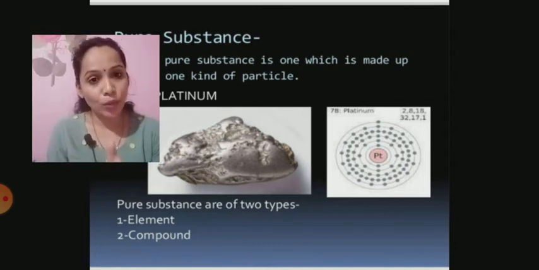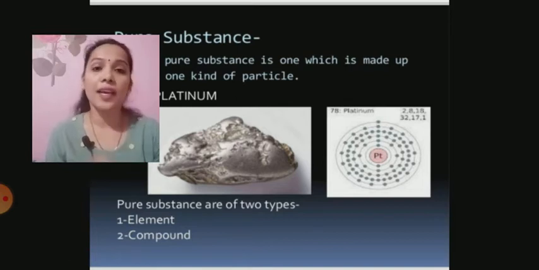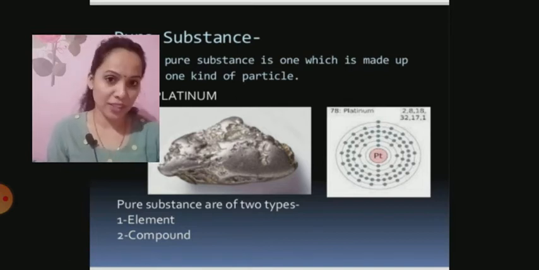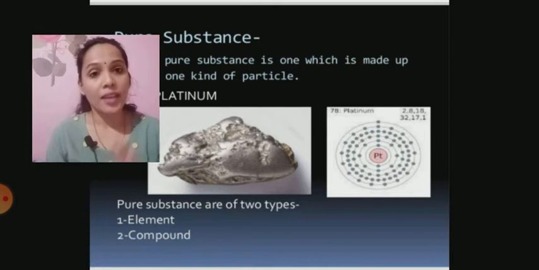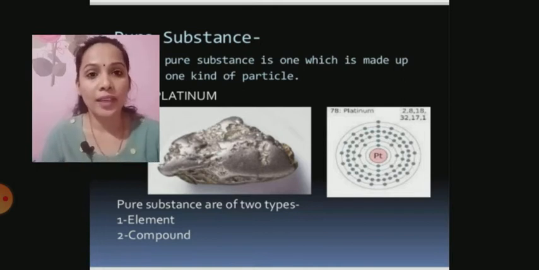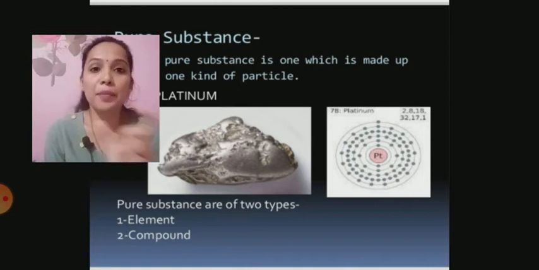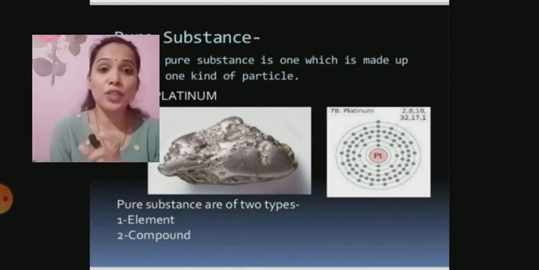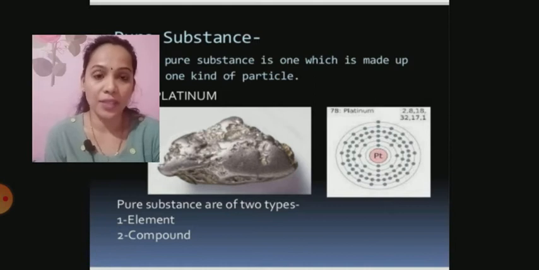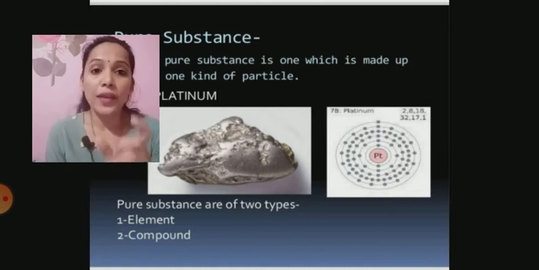Now, pure substances, I have taught you, can be of two types, that is elements and compounds. Now elements you understood. What is a compound then? In metals and non-metals, we have learned some chemical reactions. Even in combustion we have learned some chemical reactions, isn't it? Wherein you have seen that metal reacts with water.